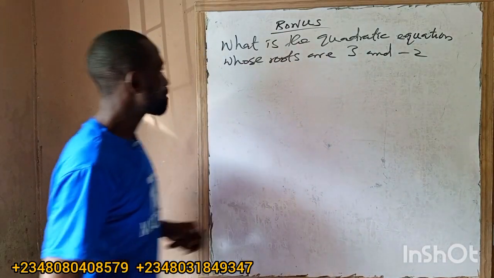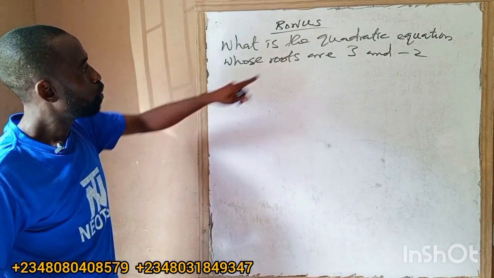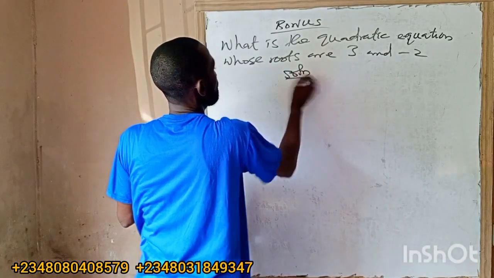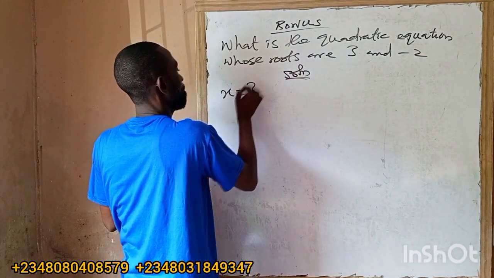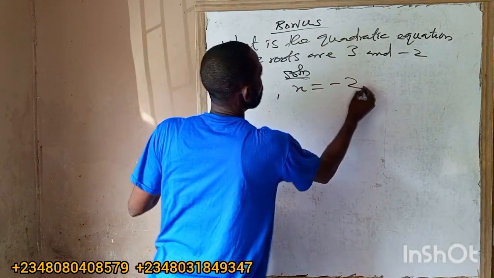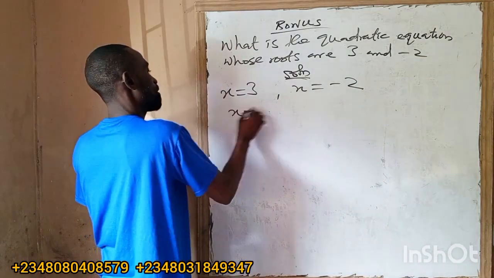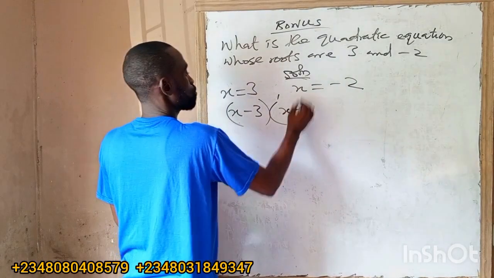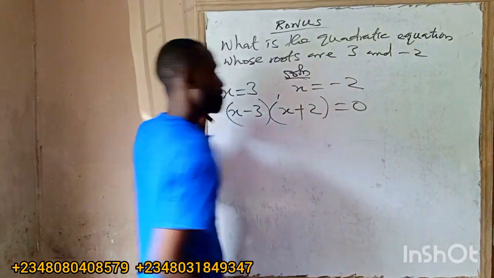Anytime you have to construct a quadratic equation and the roots are given, how do you solve it? Just say one of the roots is 3, the other one is minus 2. So this one will come here. I have x minus 3 in brackets, times x plus 2, equals 0. That's all.